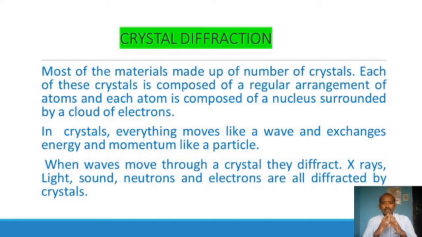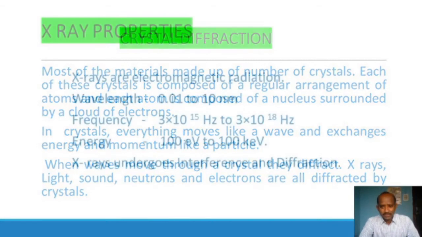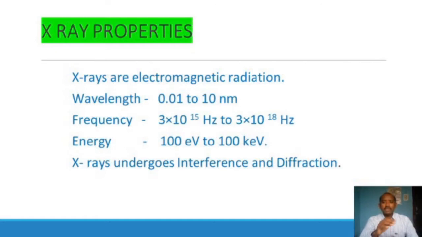In a crystal, everything moves like a wave, and it exchanges energy and momentum like a particle. In the crystal structure, if X-rays, light or sound waves or any electrons are irradiated on it, then the crystal diffracts. How these rays are diffracted from the crystals, we need to study in this session. Before that, we are explaining Bragg's law.